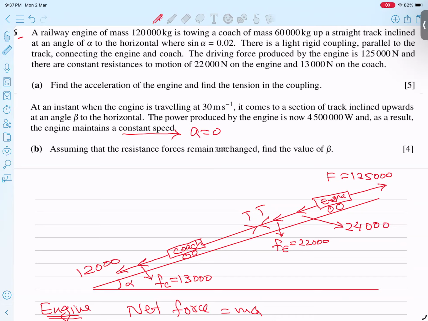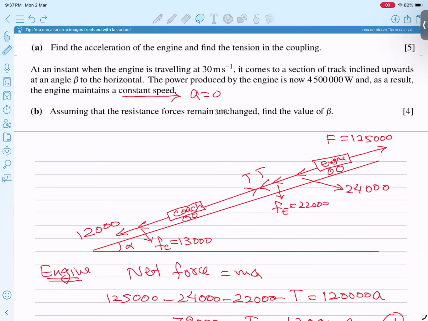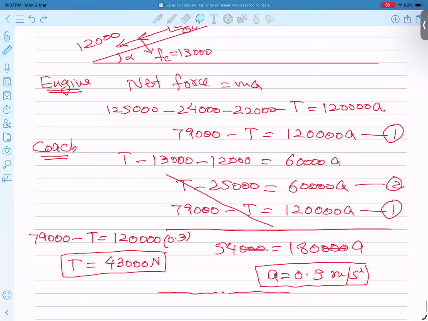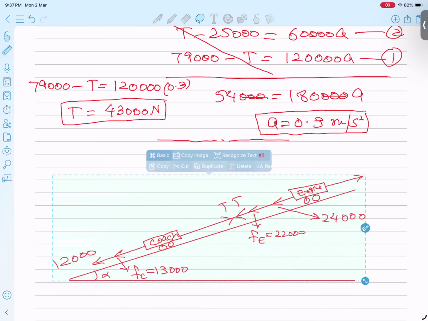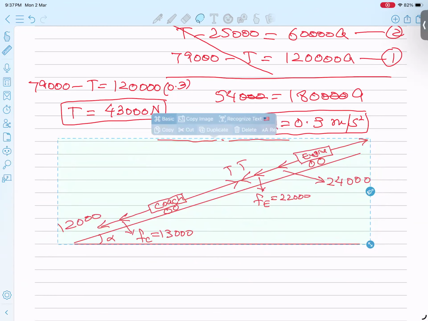He is asking us to find the angle beta, given that the friction forces acting on both the engine and the coach remain unchanged. So the story is almost the same, and we have to make the same diagram. I'll make the whole diagram once again, students, saving time. This diagram will make the question easy. Check it, please. I'm making it again for the sake of your understanding, because everything is not changing; only this part is changing.